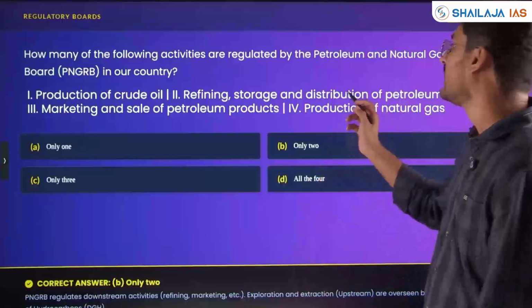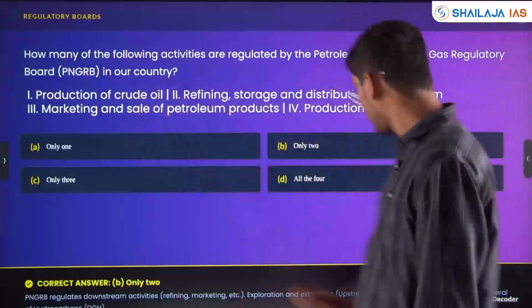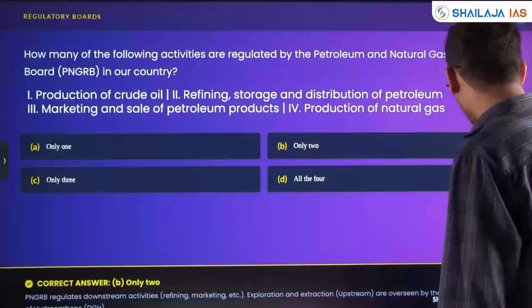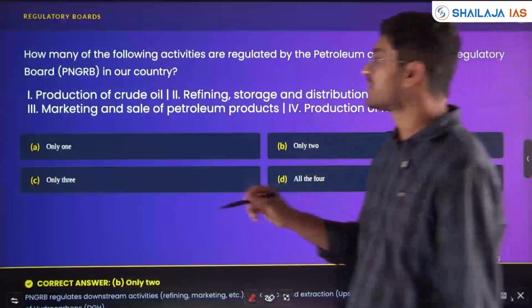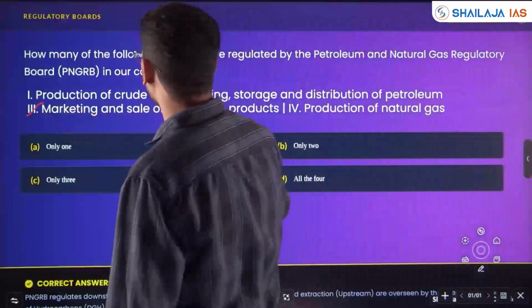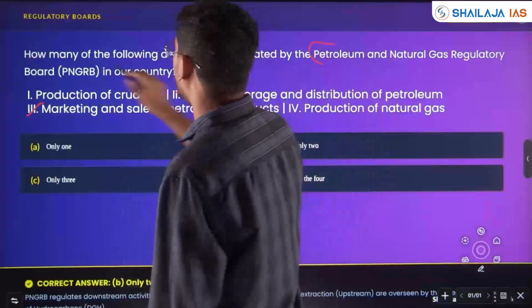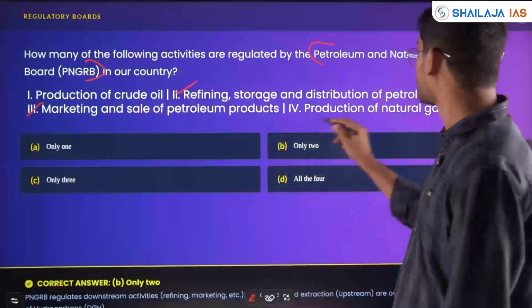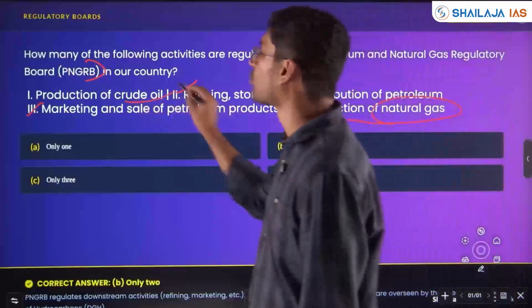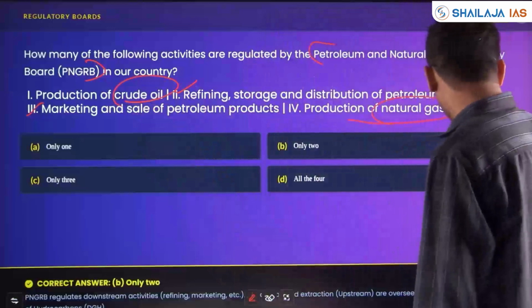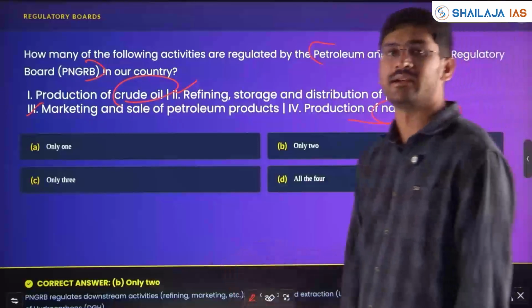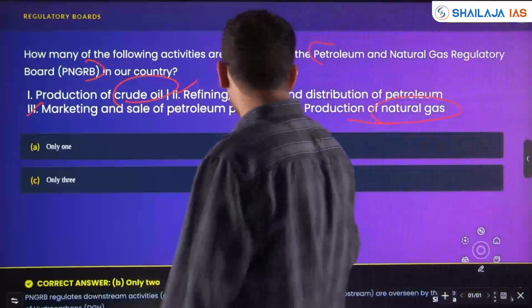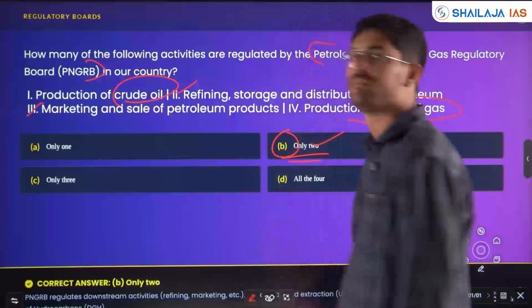So here only statement 2 and statement 3, with respect to refining, storage, distribution and marketing, are done by the Petroleum and Natural Gas Regulatory Board. Production of natural gas and production of crude oil is done by the Directorate General of Hydrocarbons. So the answer here is only 2.